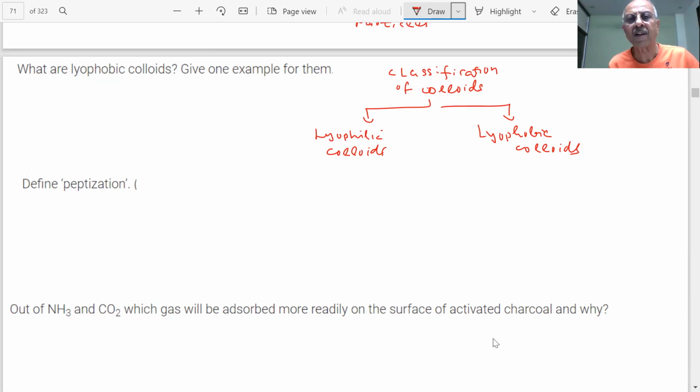Lyophil, phil means love. Love to what? Everything is based on the dispersed phase and the dispersion medium. Do they love each other or do they hate each other? Phobe means they don't like each other, hate each other. Philic means they like each other.